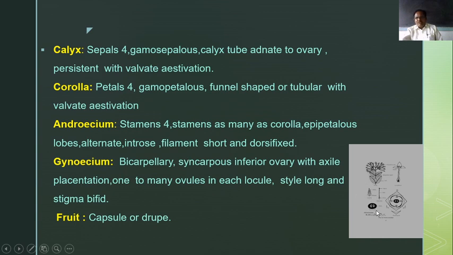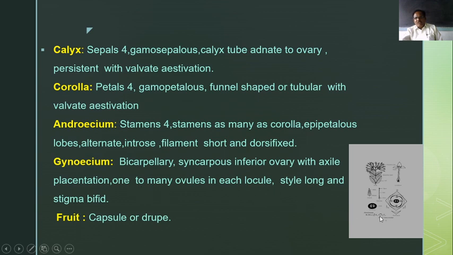Then the ovary, when we observe the TS of ovary: bicarpellary, syncarpous, inferior ovary with axile placentation. The placenta arises from the center and looks somewhat T-shaped.